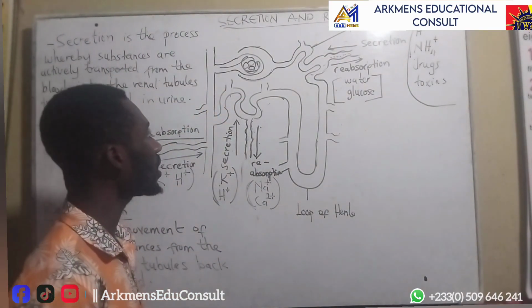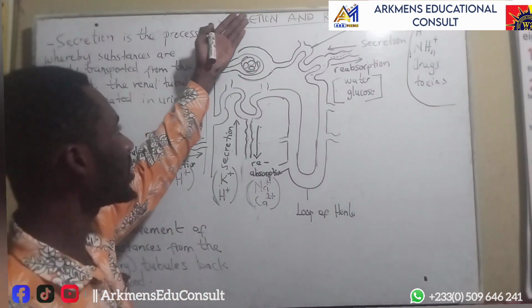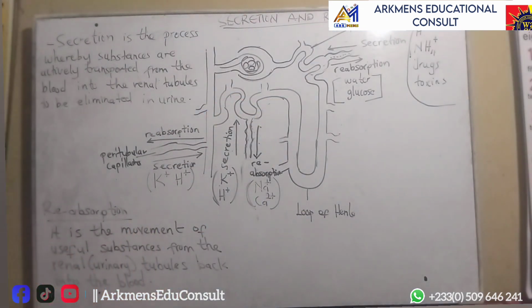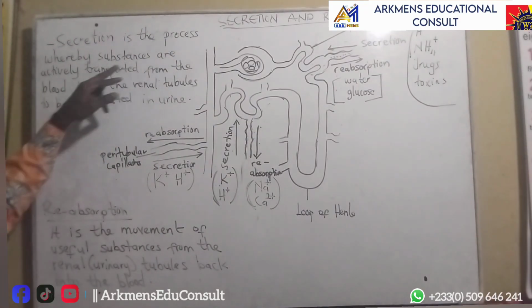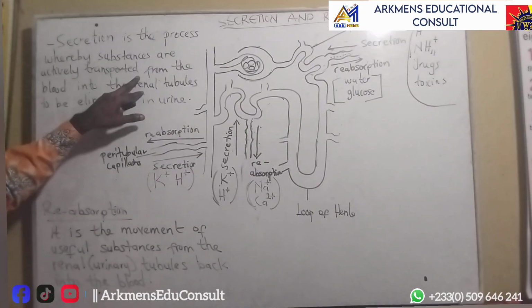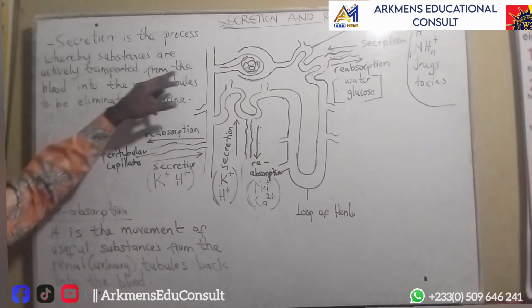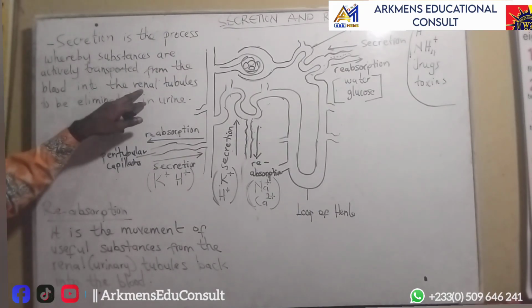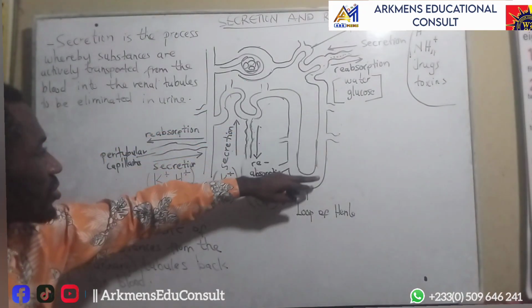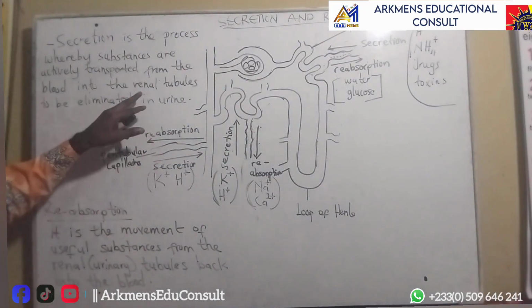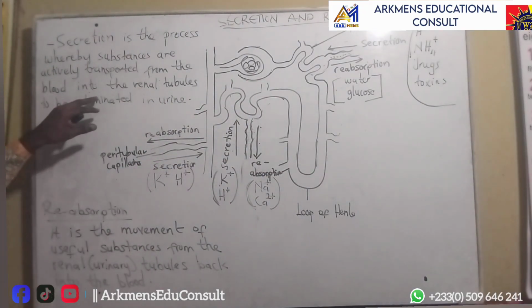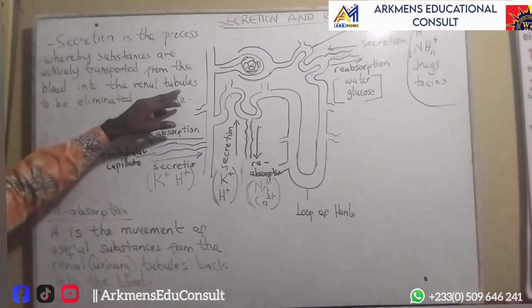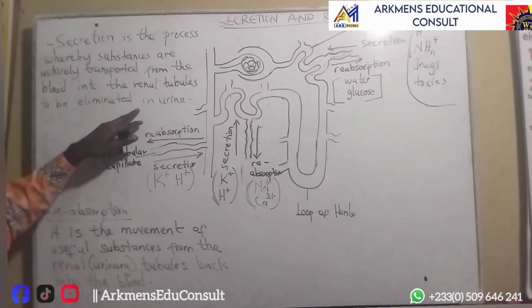So first of all, let's look at the definition of secretion and reabsorption. Now, when we talk of secretion, secretion is the process whereby substances are actively transported from the blood into the renal tubules, that is the tubes of the urinary system. Remember, renal also means urinary. Into the urinary tubules or renal tubules to be eliminated in urine.